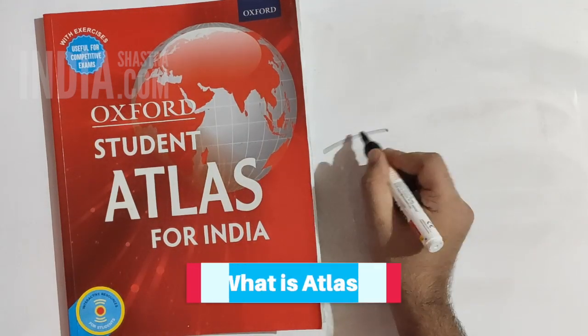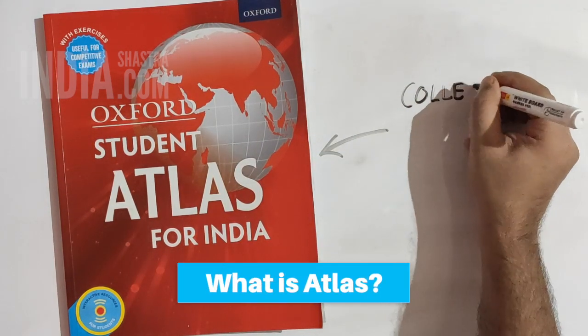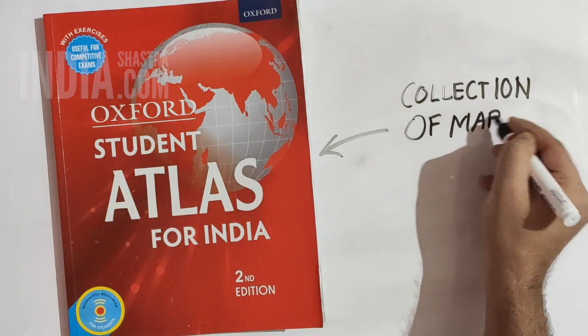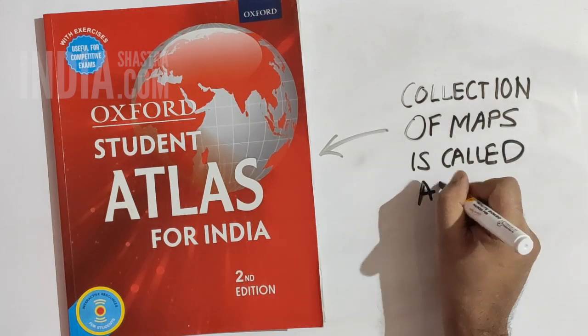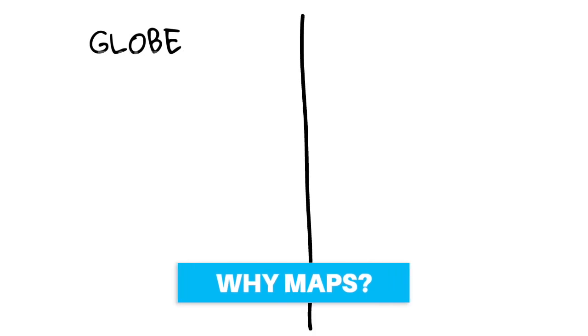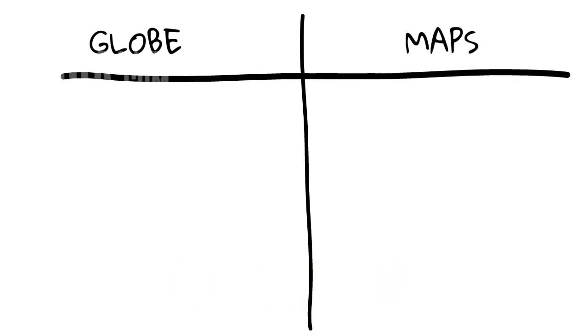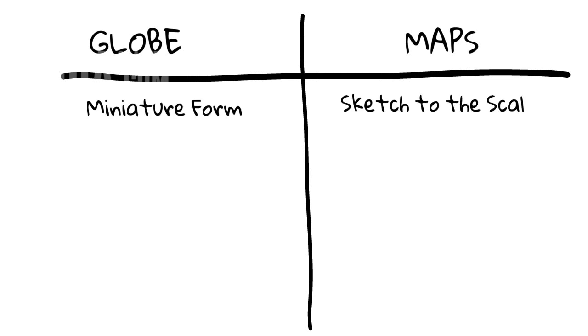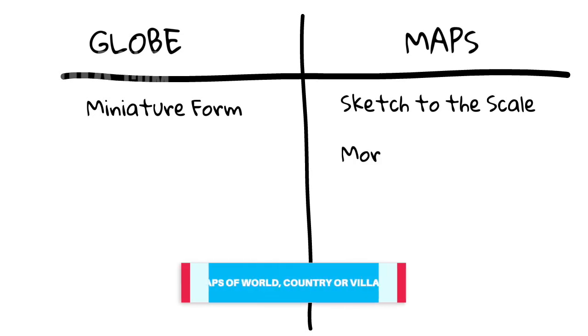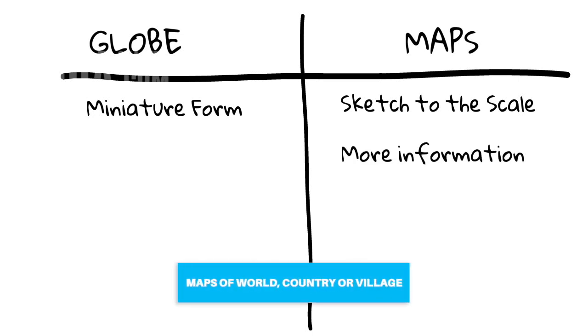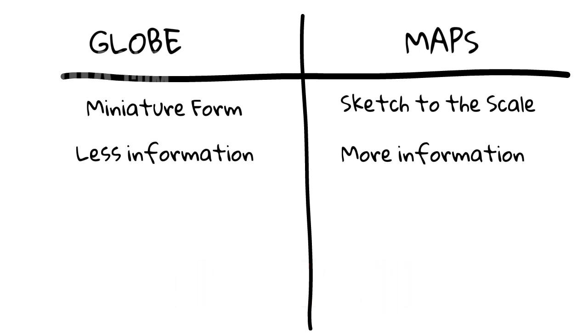What is the atlas? When many maps are clubbed together, we get atlas. That is, maps का जो collection होता है उसे atlas कहते हैं. Now why do we use maps when we have a globe? The reason is maps provide more information than globe. You can have map of large area like world, country, state or small pockets like villages, towns and so on. So basically maps are more flexible than globe.